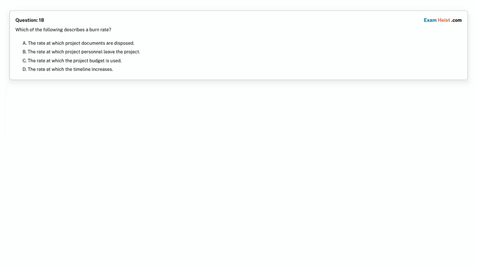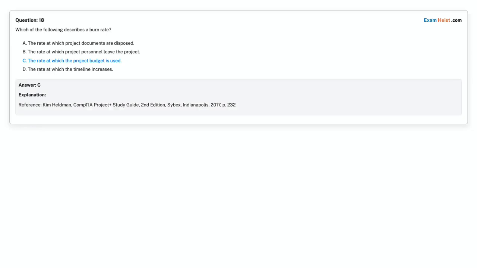Lessons learned. Question 18. Which of the following describes a burn rate? Option A. The rate at which project documents are disposed. Option B. The rate at which project personnel leave the project. Option C. The rate at which the project budget is used. Option D. The rate at which the timeline increases. Choose the correct answer. Correct answer is Option C. The rate at which the project budget is used.